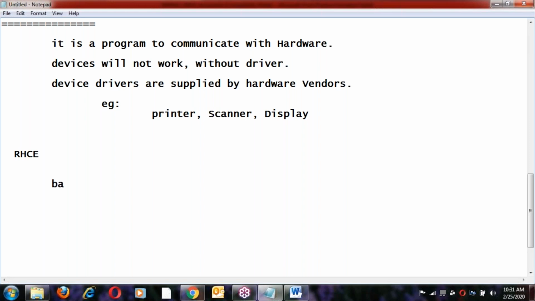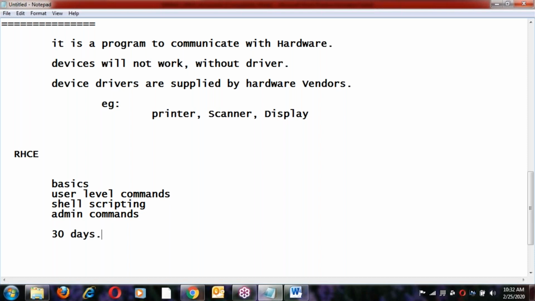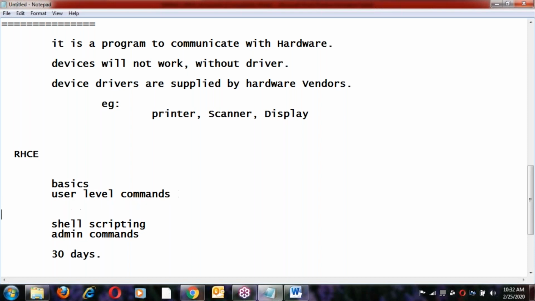First is the basics. After the basics, user level commands. After finishing user level commands, next is shell scripting. After shell scripting, admin commands. Totally it's a 30 days course. The first 10 days finish user level commands, the next 10 days shell scripting, the next 10 days admin commands. After that, there will be a project.